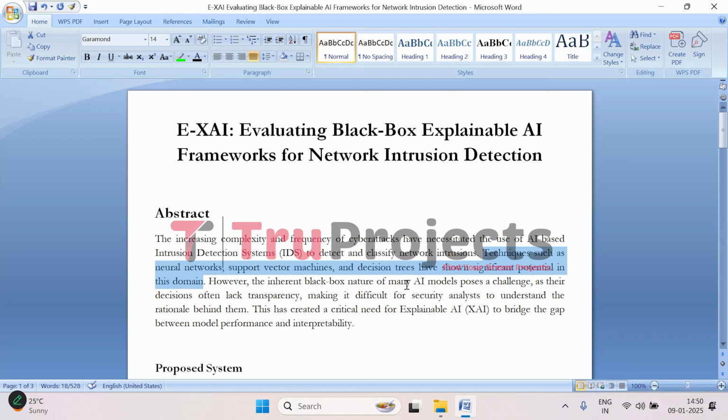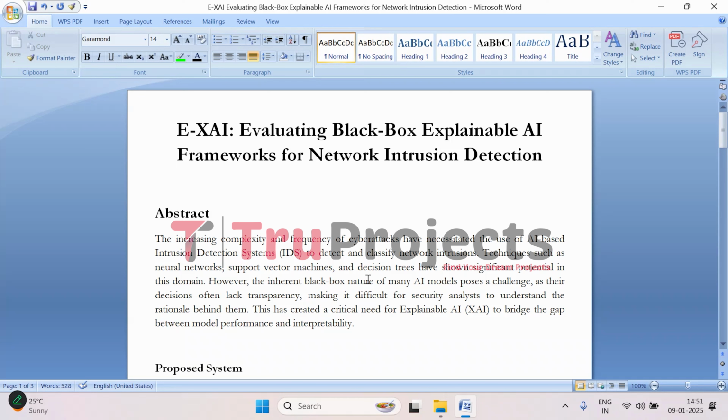But here, the tricky part is that while AI is great at identifying anomalies and potential risks, it is not always clear why it makes a particular decision. It is like having a friend who tells you something, but when you ask them how they figured it out, they just shrug and say, I just know. So these AI intrusion detection systems are like black boxes, where we don't have a clear picture of why they have taken that particular decision.